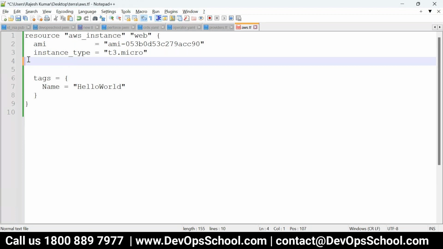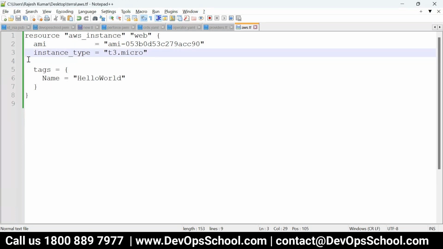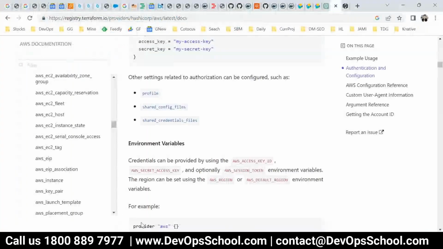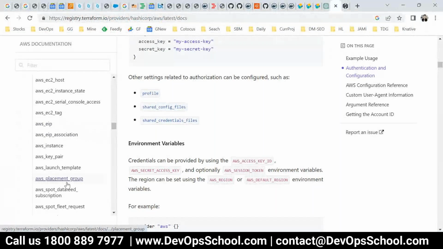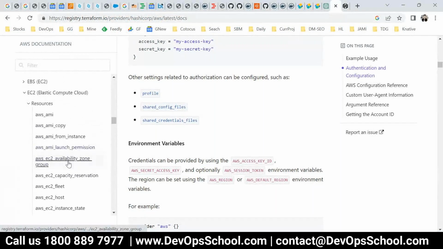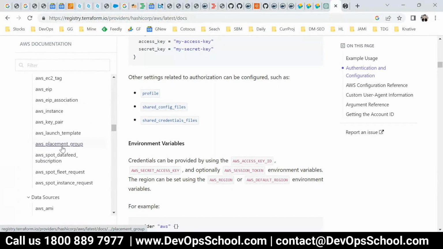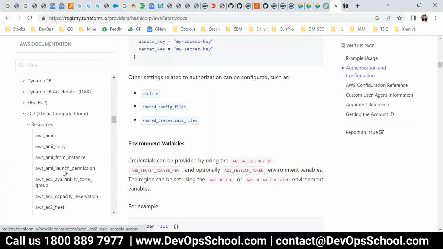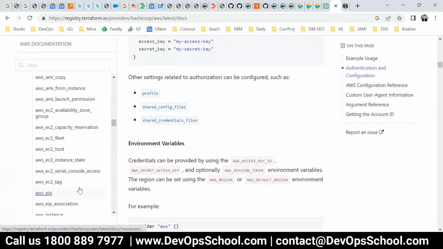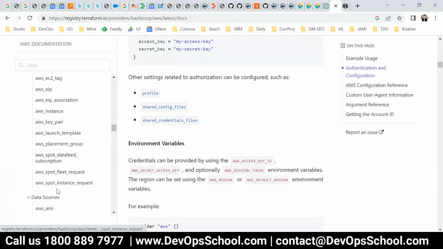So how can we create the security groups? We need to create the security groups, right? Yeah, same way. Security group, let me find out. So a security group is a resource of what? It's a VPC, I guess. That's the reason I'm not able to see it here. So go to the networking.